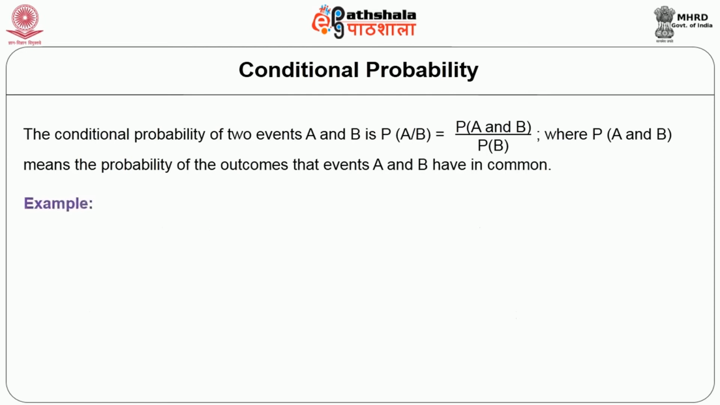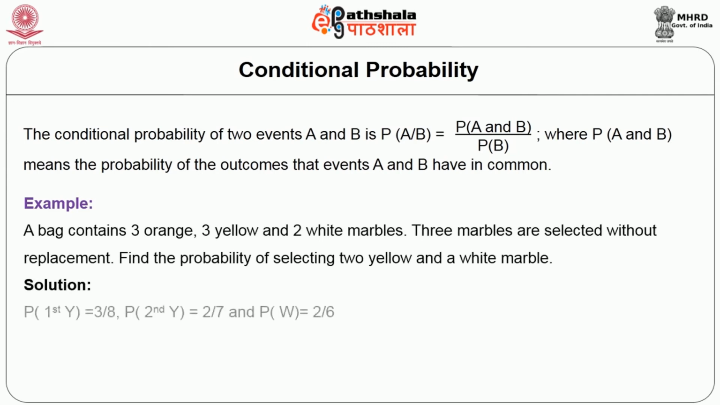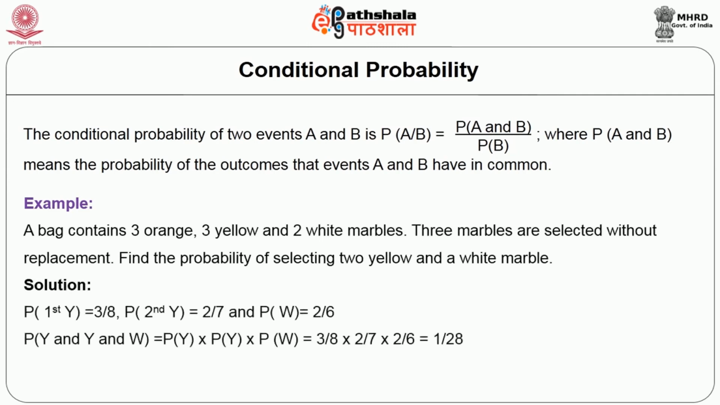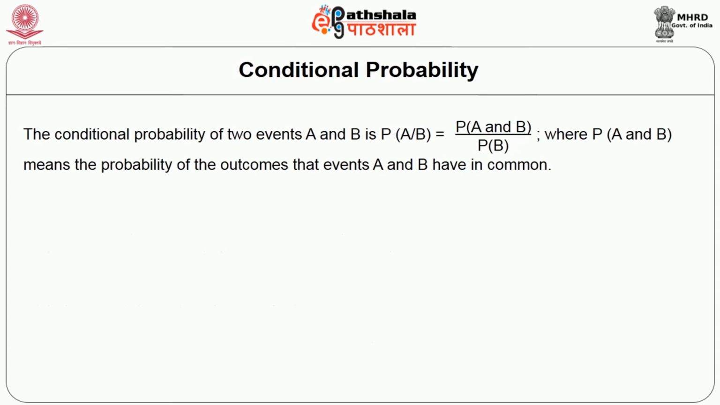Now let us understand one more example to understand probability better. A bag contains 3 orange, 3 yellow and 2 white marbles. 3 marbles are selected without replacement. Find the probability of selecting 2 yellow and 1 white marble. You apply the same formula, the probability of A intersect B, and you will get the result. Let us go to the next example.